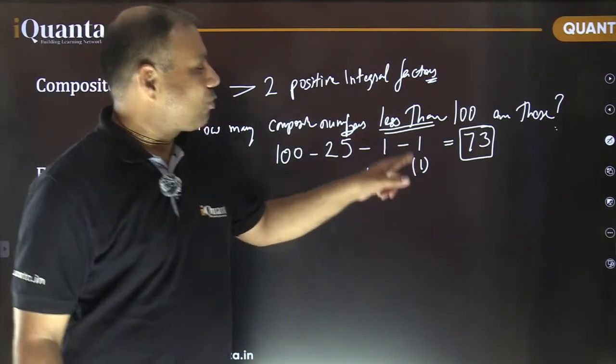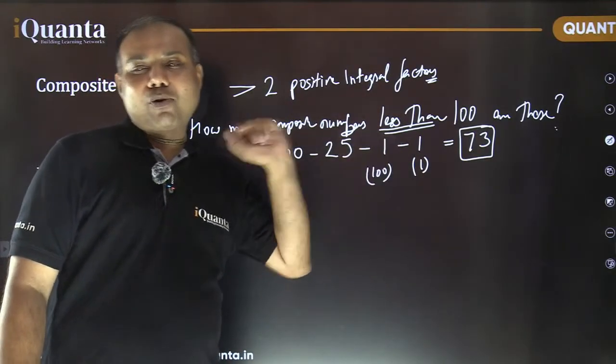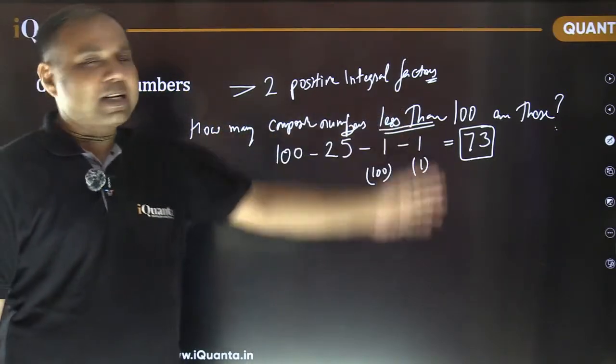And also we need to leave 1. Don't forget this 1 also. Okay? So 1 is neither prime nor composite, and that's it. So that's how the answer comes.